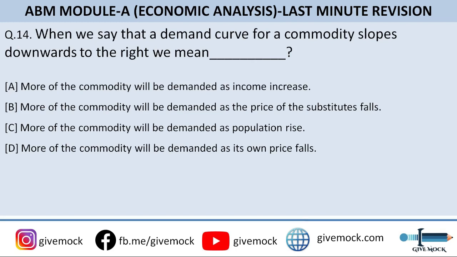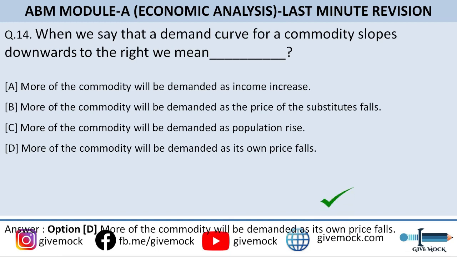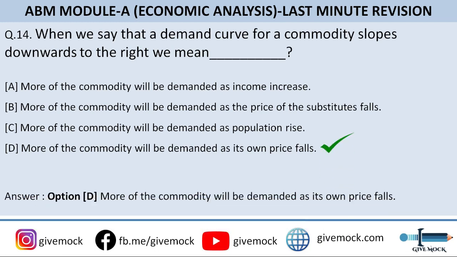When we say that a demand curve for a commodity slopes downwards to the right, we mean dash. So you can go through the options. The correct answer to this question is option D, that is more of the commodity will be demanded as its own price falls. Okay, demand and supply से related question है. Okay, concept clear है तो easily you can answer these questions.